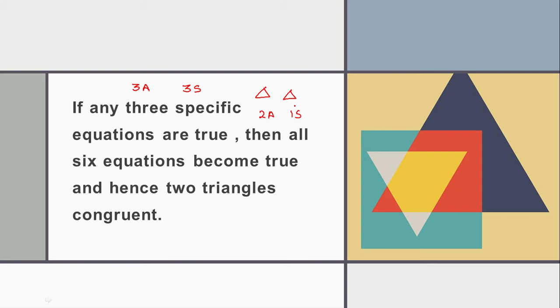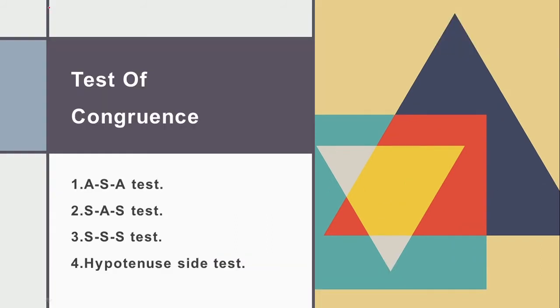So out of six, if you are able to prove any three things the same, then the two triangles are exactly congruent. Then there are certain tests by which we can prove the congruence of triangles.